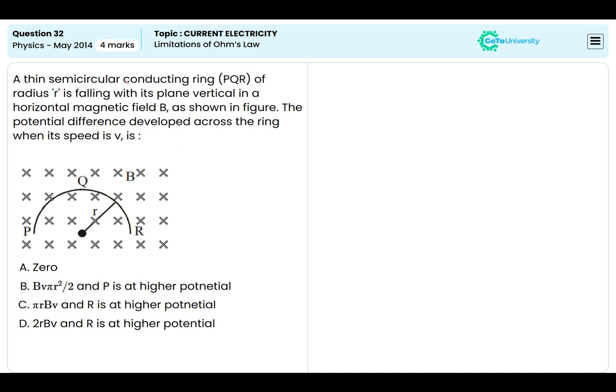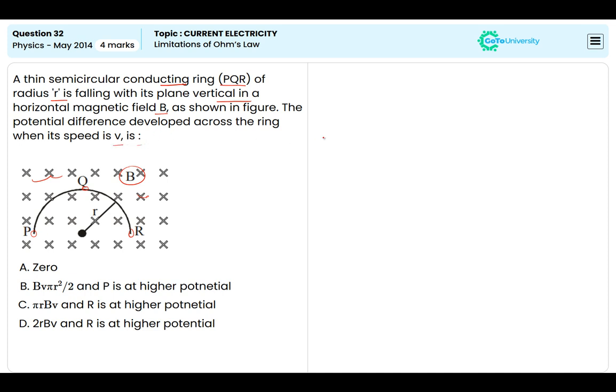A thin semicircular conducting ring PQR of radius R is falling with its plane vertical in a horizontal magnetic field B, as shown in the figure. This is the entire magnetic field here. The potential difference developed across the ring when its speed is v is what we need to find.